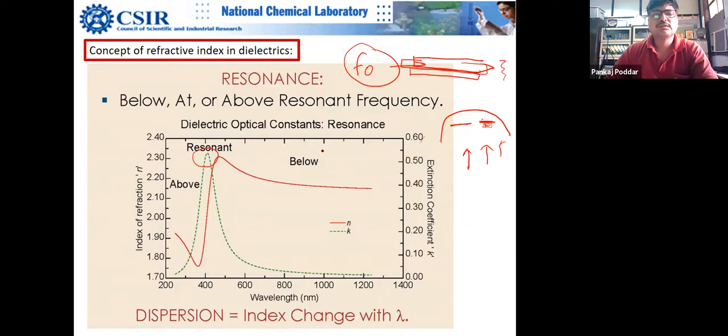You can see that there are three regions, below and above, and here you can see the peak in this extinction coefficient k. k sharply goes up from 0, so this is actually a transparent region, and then you go to a strongly absorbing region, and so energy is transferred, and then it goes back to 0. That means that's one of the resonance frequencies. You can have multiple resonance frequencies. You can have harmonics of that also, you know, 2f and other things. So you may see harmonics of those things.